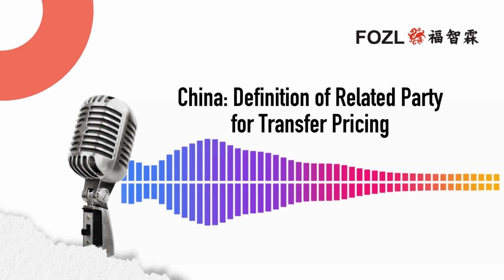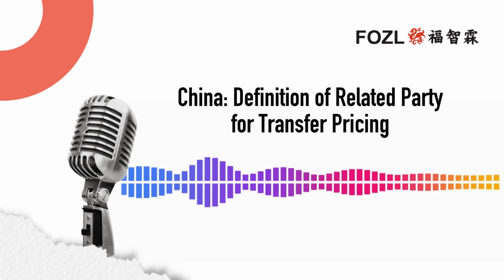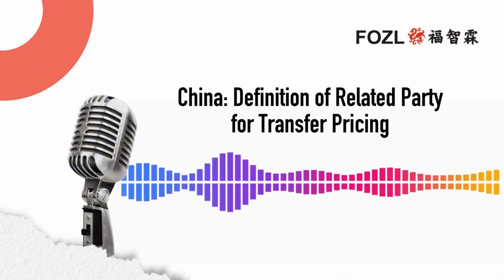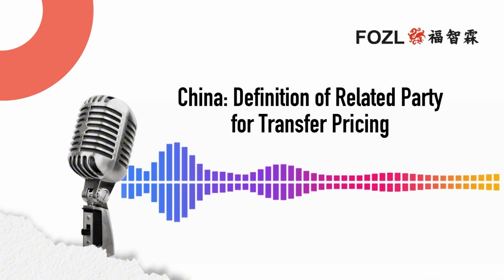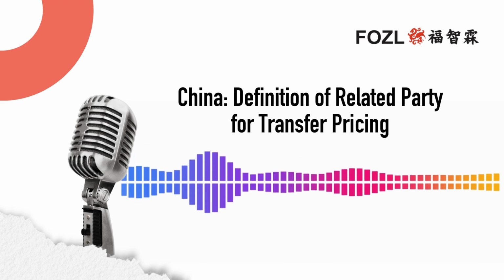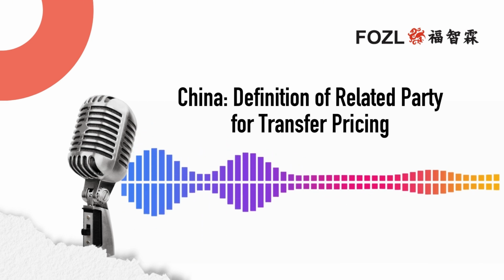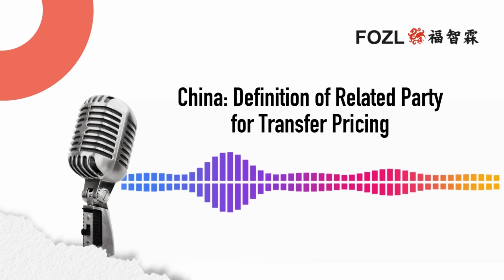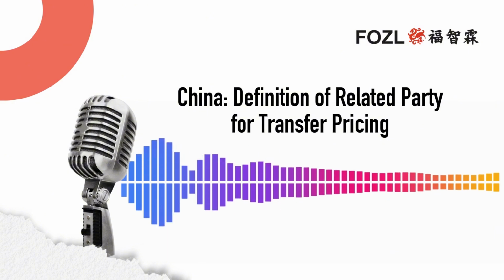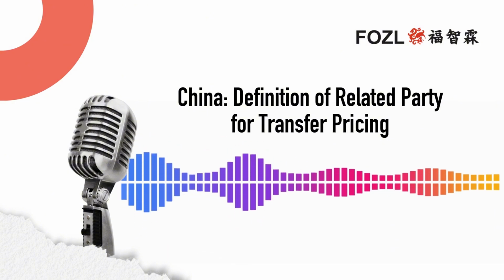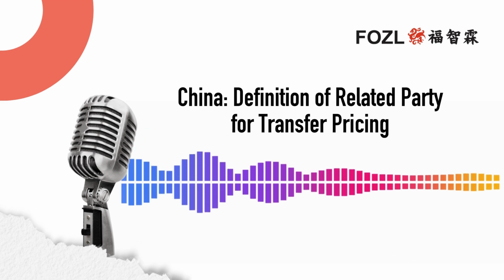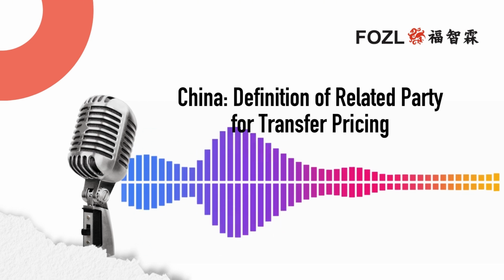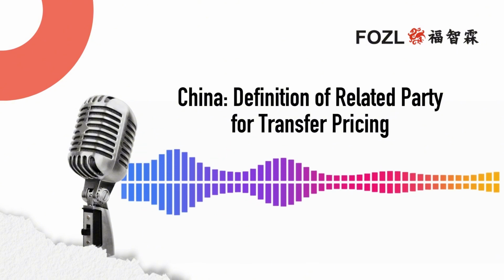Right. This rule also has a parallel condition. So if more than half of the directors or senior management of both companies are appointed or assigned by the same third party, that also creates a related party relationship. Okay. So again, it comes back to that central theme of a shared controlling influence, even if there's no direct ownership between the two entities. Gotcha. So even if the shareholders don't really overlap that much, if an outside entity is basically staffing the leadership of two separate companies, those companies could be related.